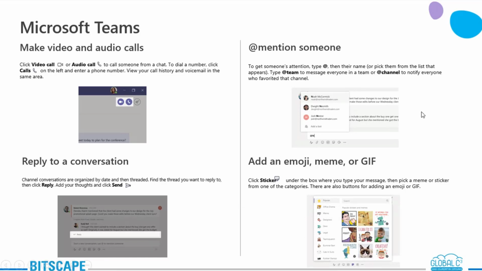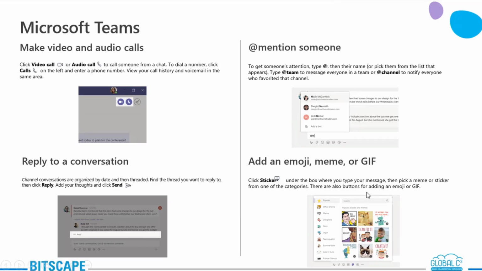Next is @mention. Okay, so this is very convenient. You can do it three ways. One is @name of one specific person. You can pick it from the list. Then you have @team if you are referring to a whole team, and it can also be a channel. Once you mention someone, they will be notified.